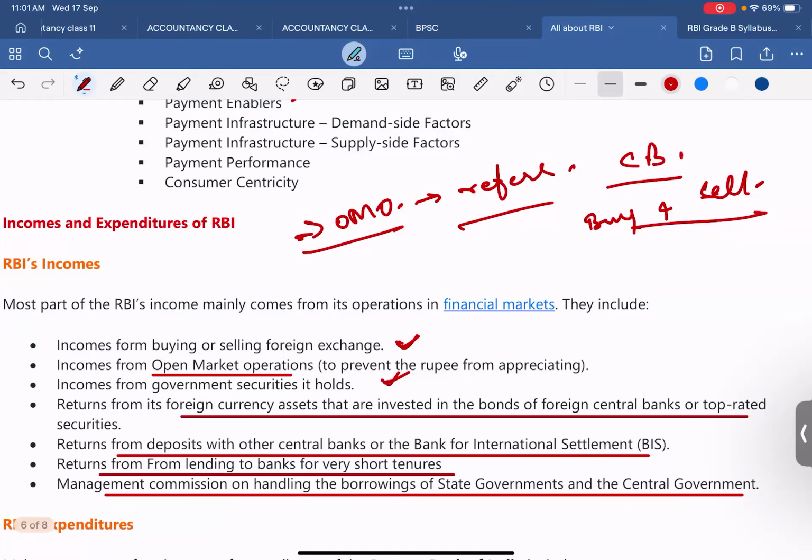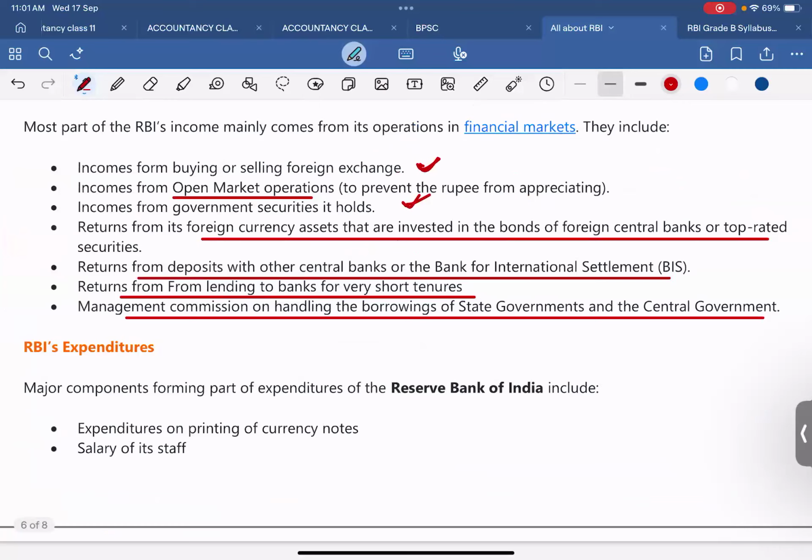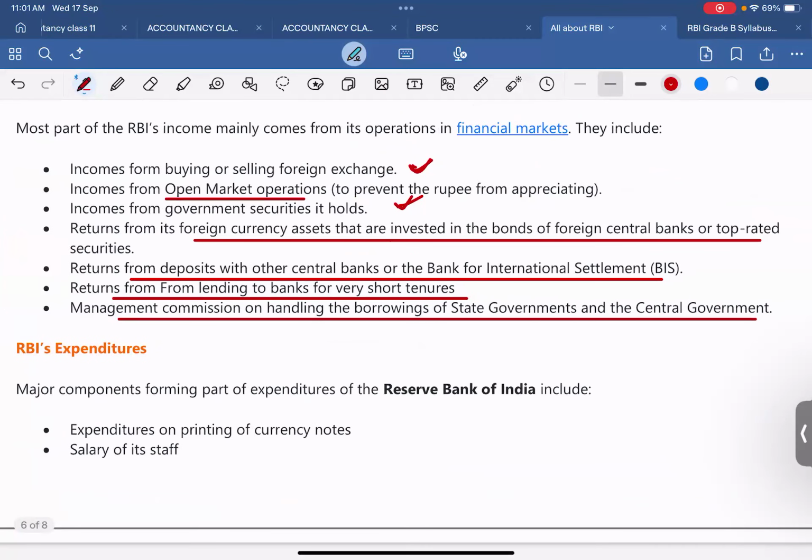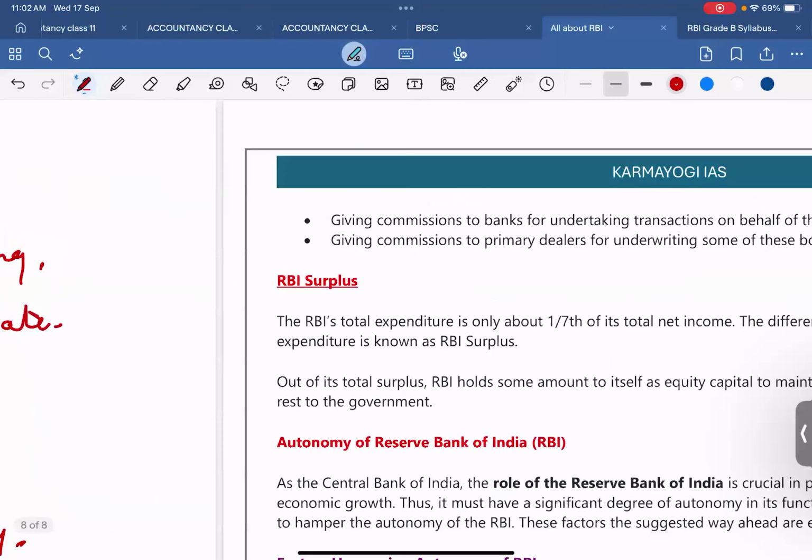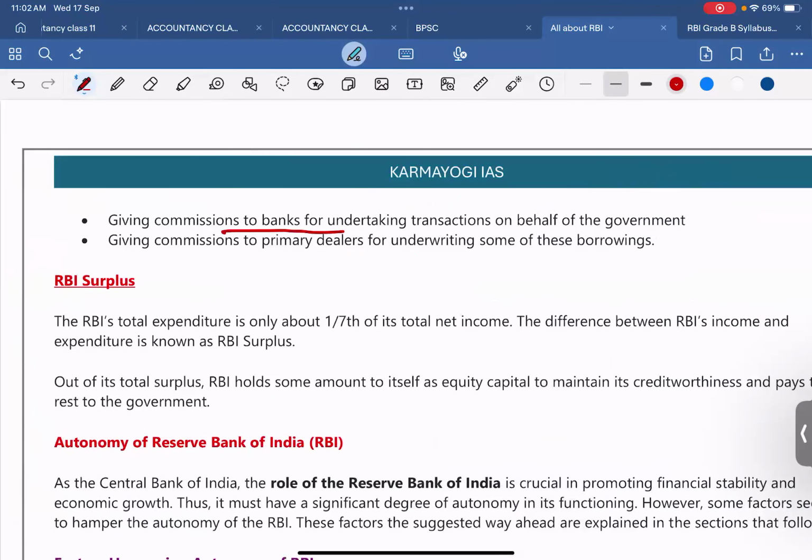Fine. Next comes the RBI expenditure. Major components forming part of expenditure of the RBI include expenditure on printing of currency notes, salary of its staff, giving commission to banks for undertaking transaction on behalf of the government, and giving commission to primary dealers for underwriting some of those borrowings. So these are the places where RBI paid.